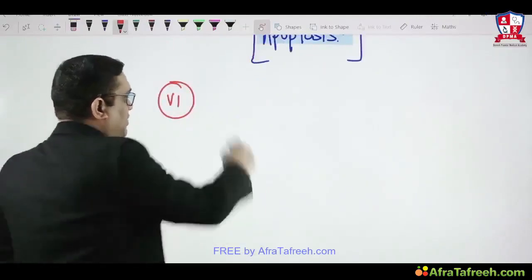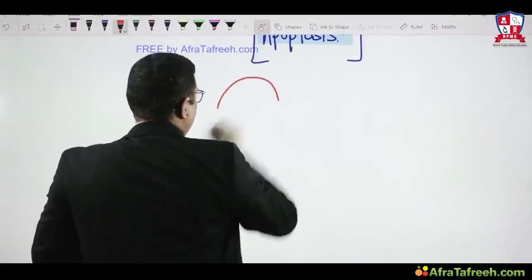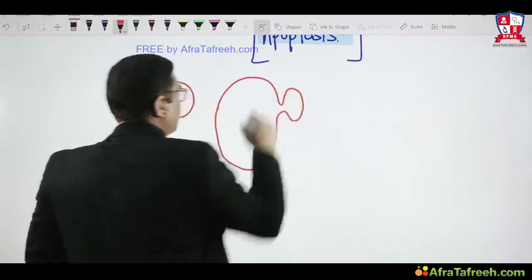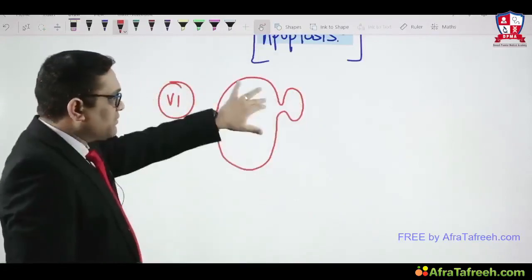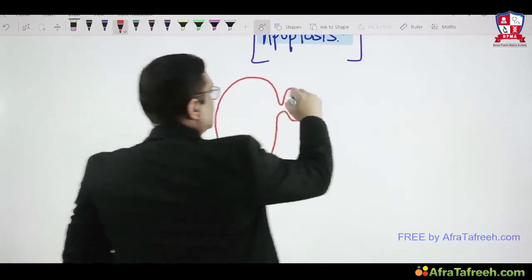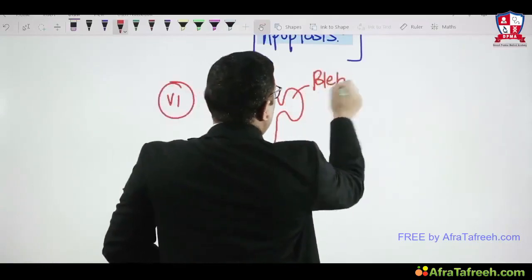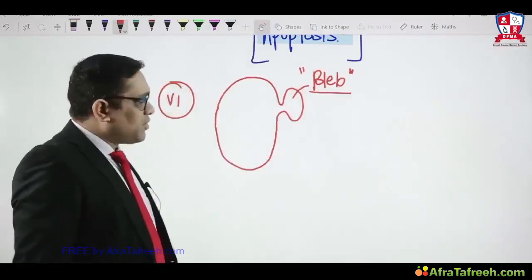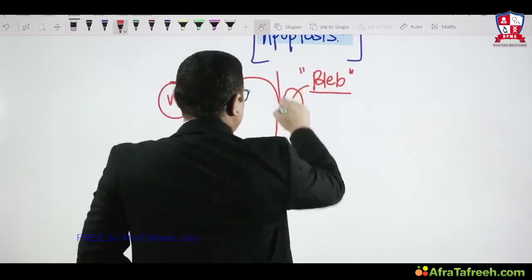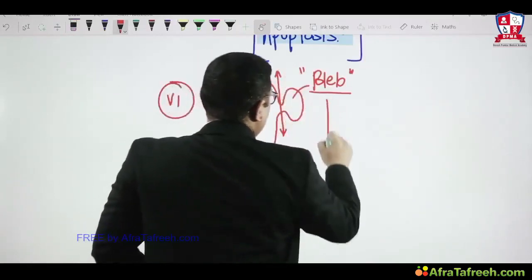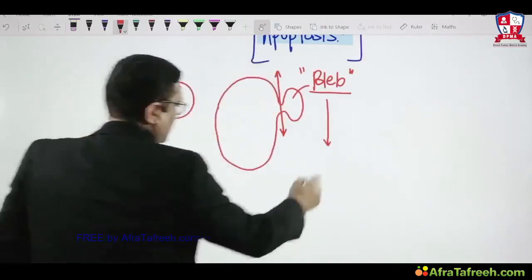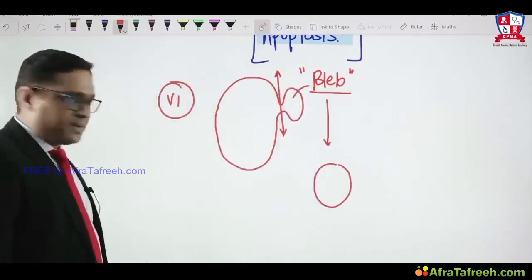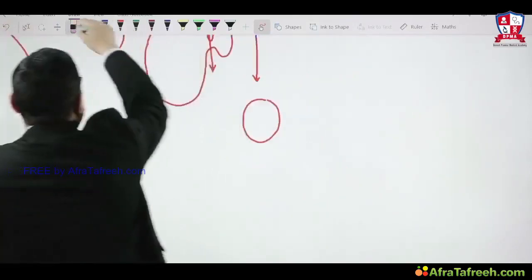as I told you, in apoptosis the cell membrane will be intact, but there will be bleb formation because of the cytoskeletal deformity, right? Because of the cytoskeletal deformity, there will be a small protrusion which is called a bleb. This is how a bleb will be formed. In exams they ask this question, bleb formation will be seen in apoptosis. This bleb will detach in toto, as a complete thing, from the parent cell and be removed like this.